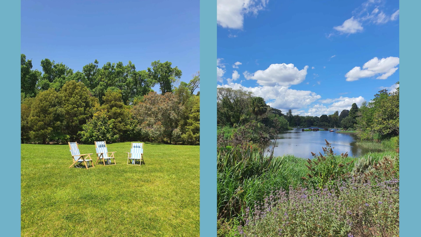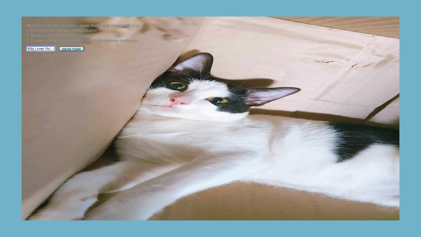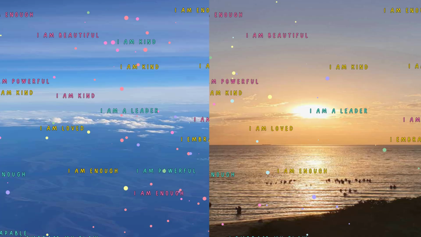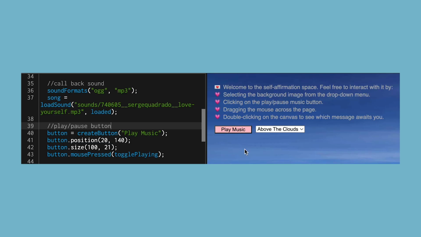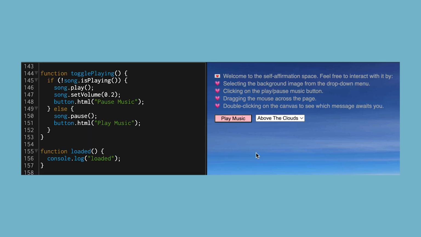Originally, I wanted to have more than 2 pictures, but they were stretched badly, so I only kept the best 2. For the audio, I found the Love Yourself track by Serge Quadrado on the Freesound website very clean in quality and effective to evoke a tranquil feeling. Then I made a button to toggle between play and pause music when the user's mouse clicks once on it, and set the default volume to a subtle level so that it isn't too overwhelming when the users read the messages.